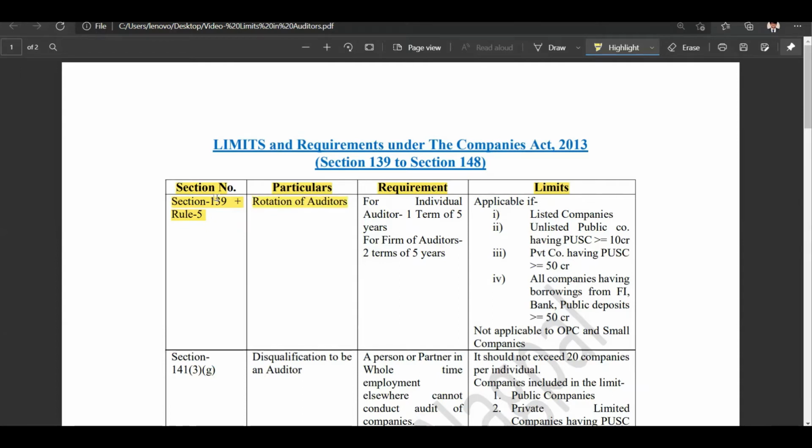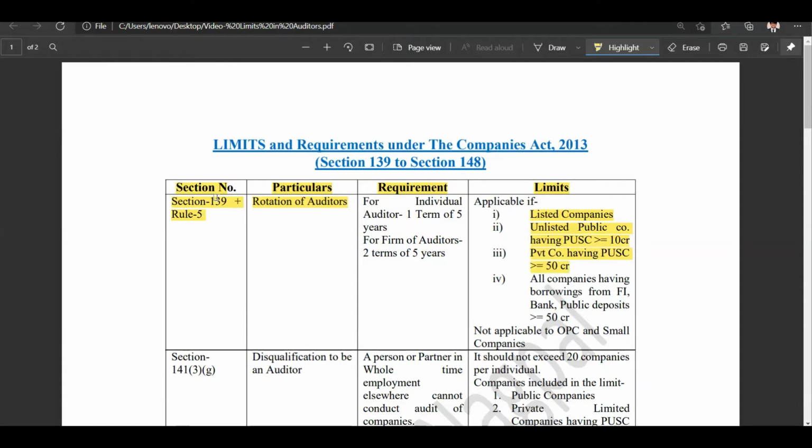And if it is read with rule number 5, there are given some limits here which say that the applicability of rotation is only for a few companies. That is first for listed companies, second for unlisted public companies having paid up share capital of more than or equal to 10 crore rupees, and for private companies having paid up share capital of more than or equal to 50 crore rupees.